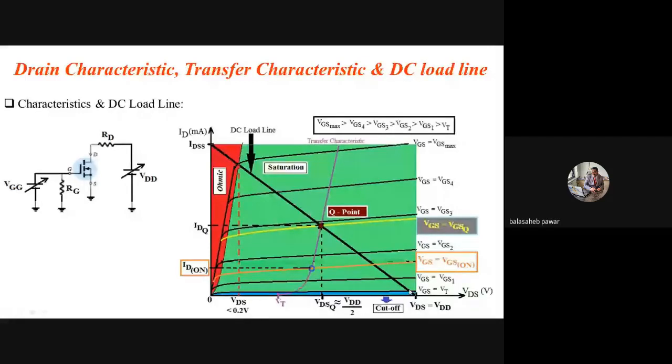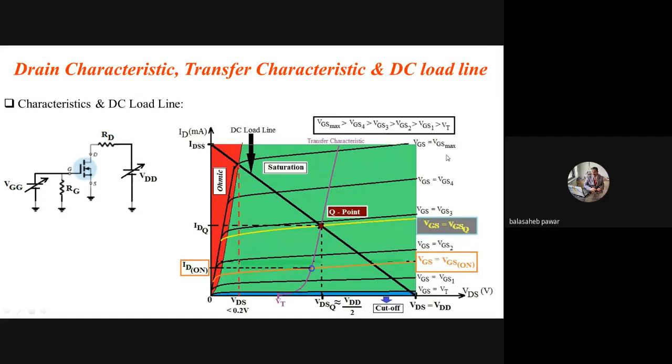The applied VGS should not be equal to this much, as well as it should not be equal to this much only. That is VGS equals VT. When VGS is less than VT, the device will get turned off. Means the device will remain turned on from VGS equals VT to VGS equals VGS max.